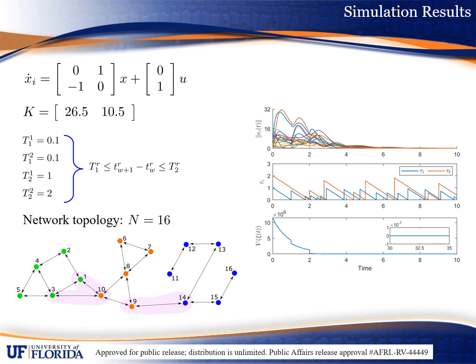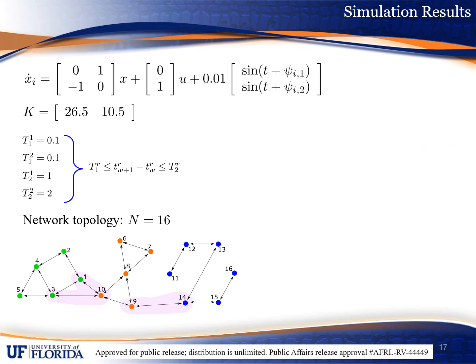Next, we show the simulation results, where the top plot shows the consensus error for all agents. Notice that all errors converge to 0. The middle plot shows the evolution of the timers for the 2 interclusters, where the intermittency and asynchrony in intercluster communication is illustrated by the different times that the timers reach 0. The bottom plot shows the value of the Lyapunov function. Notice that each time a timer reaches 0, i.e. an intercluster communication event occurs, the Lyapunov function jumps down while the consensus error temporarily increases.